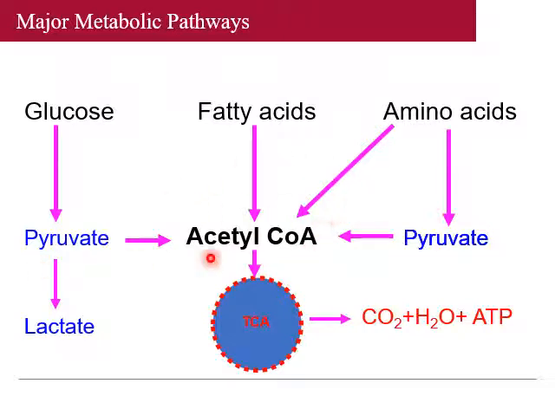And acetyl CoA is the final, ultimate product of the metabolism of all these nutrients. It will enter into the TCA cycle for the complete oxidation, and will be converted into carbon dioxide, water and ATP. ATP is not directly produced here. The coenzymes NADH, FADH2, GTP, etc. are synthesized in the TCA cycle.